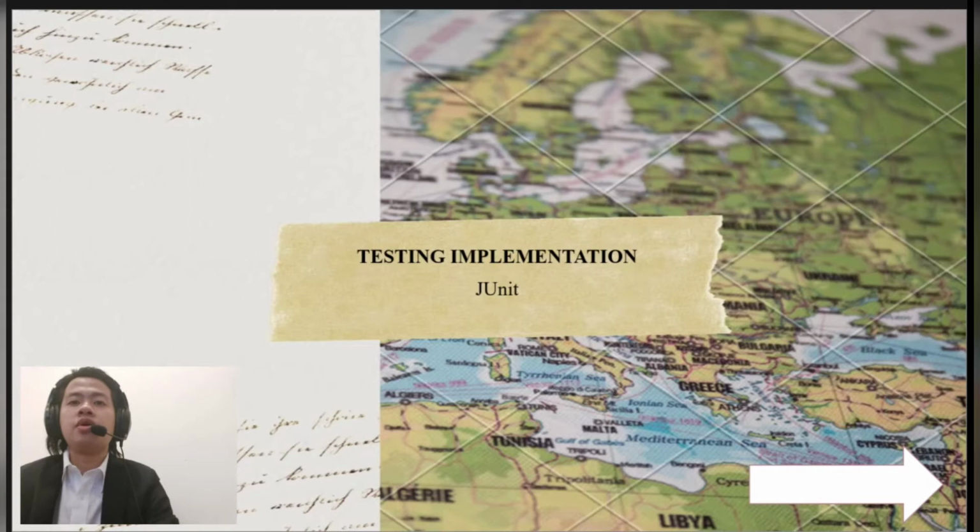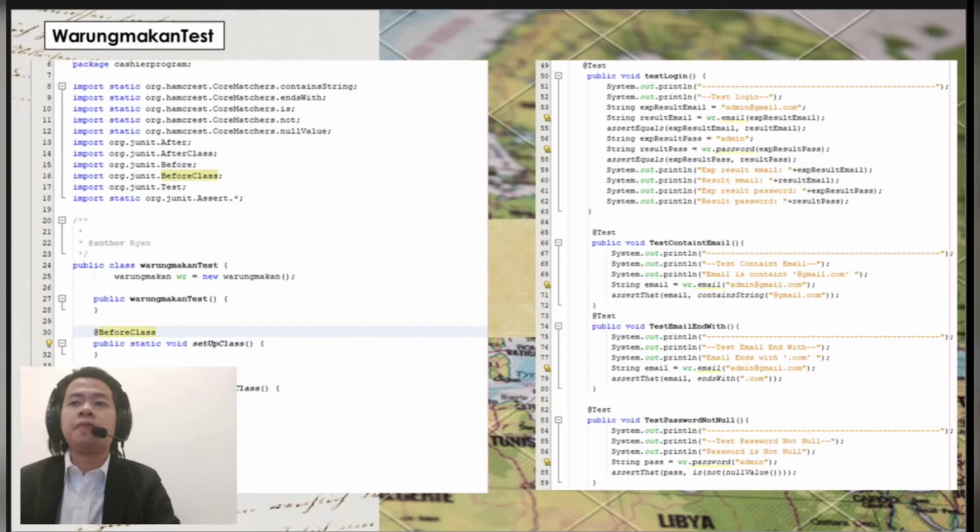The next is I will explain the testing implementation with JUnit. Here I will explain the source code of the cashier program test. At the very top, we can see what imports are needed to run this test. Then I write the class and call its methods to get the data from the program. The first test is on the login. We expect the email is admin@gmail.com and the password is admin.